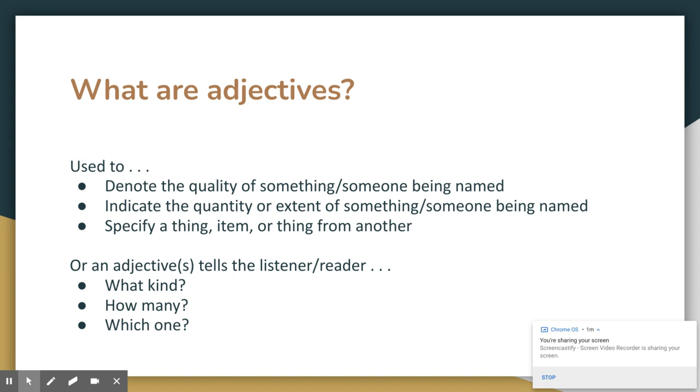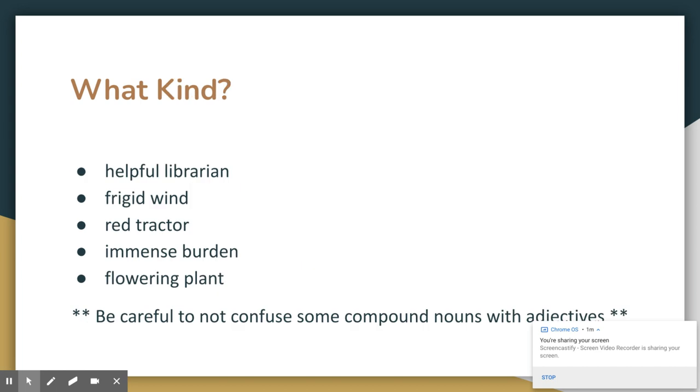All right. So what are adjectives? According to the dictionary, they are used to denote the quality of something or someone that is being named. They're also used to indicate the quantity or extent of something or someone being named. And lastly, they are used to specify a thing or item from another. But in kinder terms, an adjective tells the listener or reader what kind, how many, which one. It can be how much as well. So again, what kind, how many, how much, and which one.